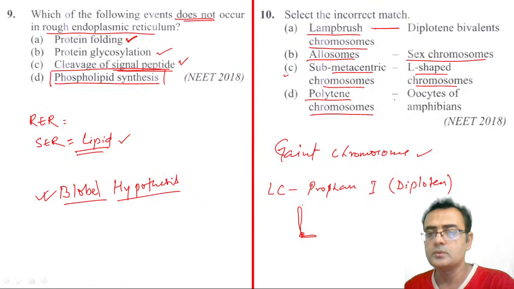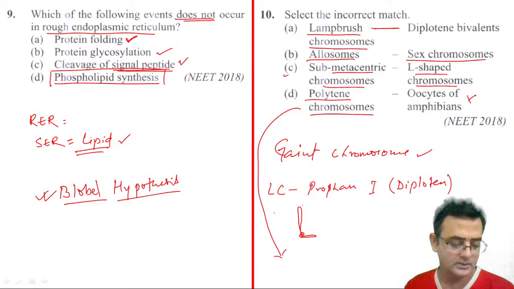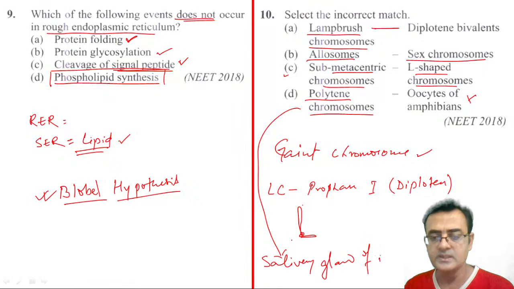Then polytene chromosome, they are present in the oocyte of the amphibian. No, this is wrong actually. Polytene chromosomes are present in the salivary gland of many insects, mostly in the dipterans, which is an order in the arthropoda.